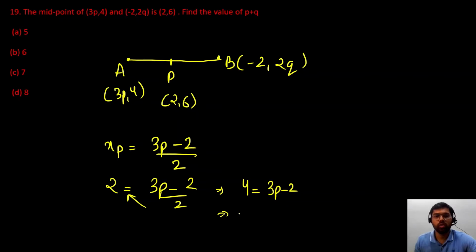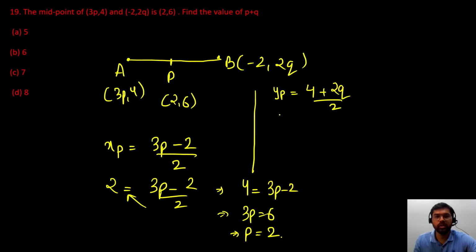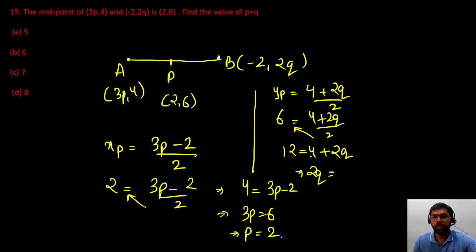Then minus 2 will go to the other side. So 3P will be equal to 6. That implies P is equal to 2. Similarly, we can find out the value of Q. Y coordinate of P will be equal to 4 plus 2Q divided by 2. Y coordinate is given to be 6. Do the crosswise multiplication. So 6 into 2 is 12, equal to 4 plus 2Q. यहाँ से 2Q will be 12 minus 4, 8. So Q की वैल्यू आ गई 4. So P plus Q it is asking. So 2 plus 4 will be 6. Option B.